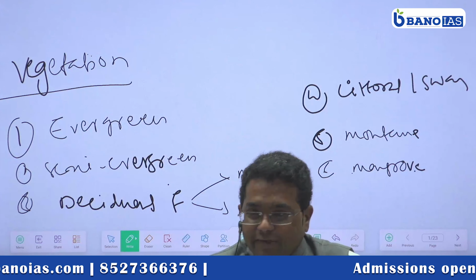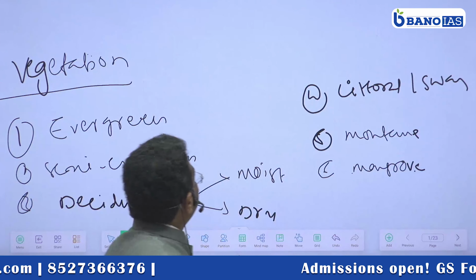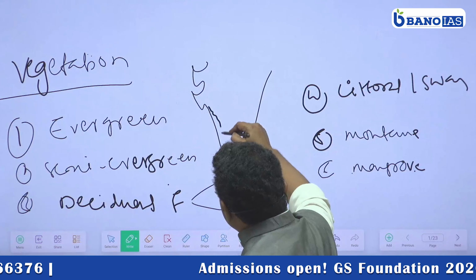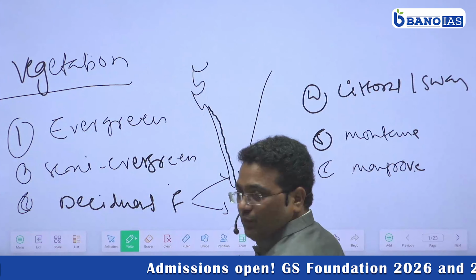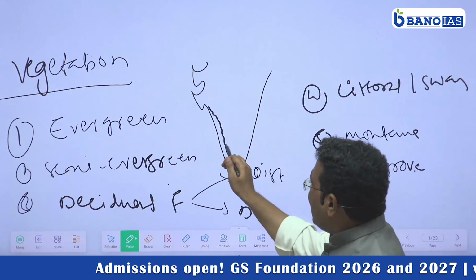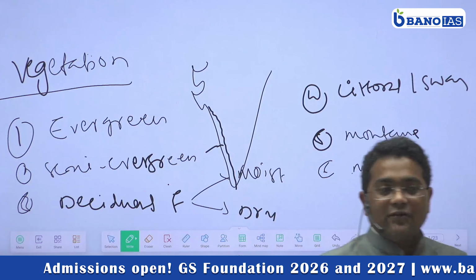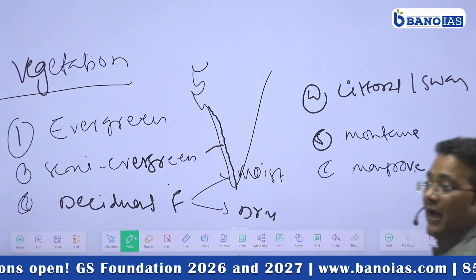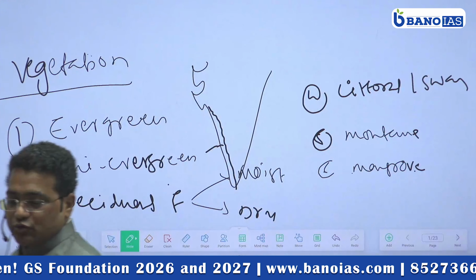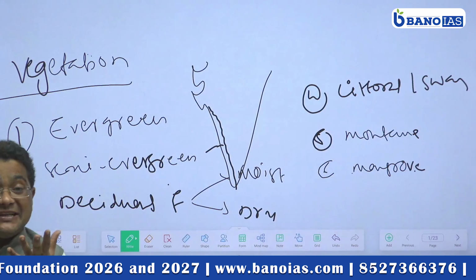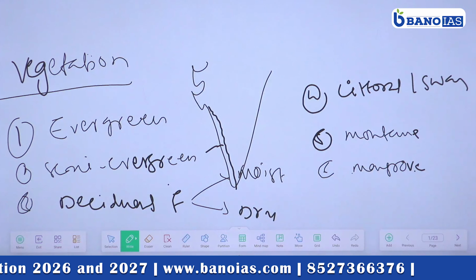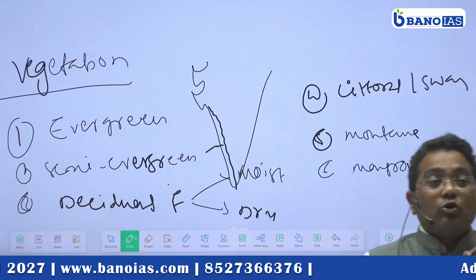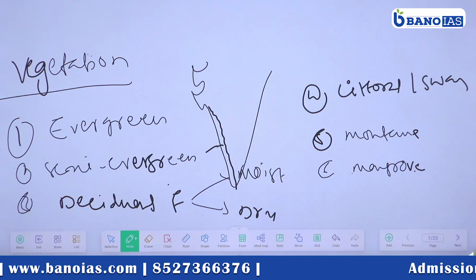That's why evergreen forest. If you carefully observe in India, the evergreen forest in the Western Ghat, mostly Western Ghat. In the Western Ghat, west side you are having the evergreen forest. As well as in the East India, so Northeast India also having evergreen forest. Apart from that, Andaman Nicobar Islands also having evergreen forest.